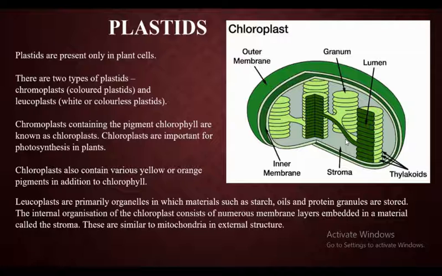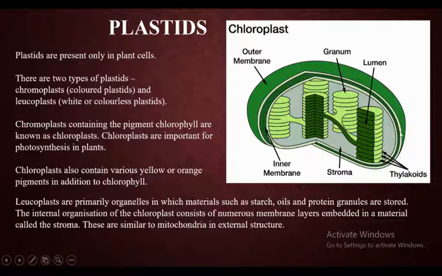Now this leucoplast has one important function. What is that important function? That is storage of starch, oils, and proteins. Again, this is one more question: what is the function of leucoplast? Leucoplast stores the starch, oil, and proteins. Then it has numerous membrane layers which are enclosed, enclosed means present inside the stroma. So here you can see stroma is there. In the stroma, there are so many membrane layers. That is called granum.